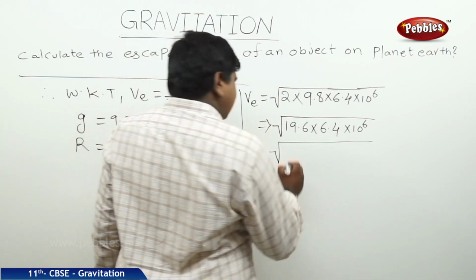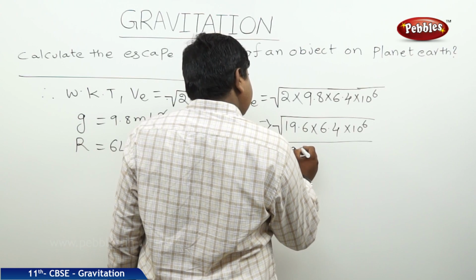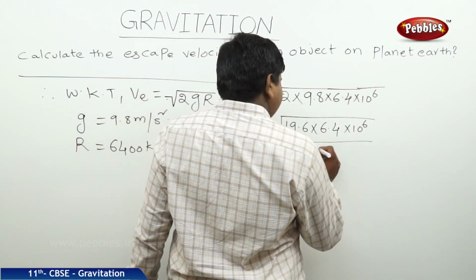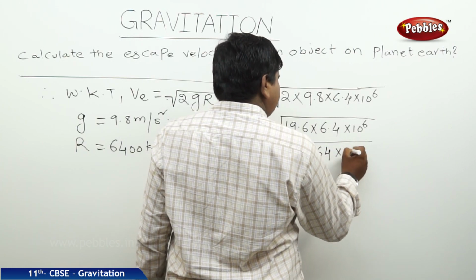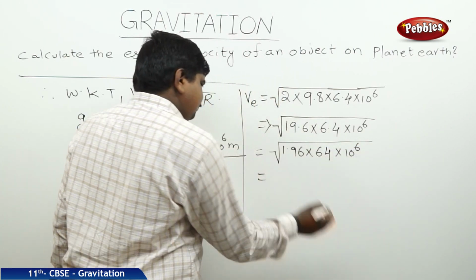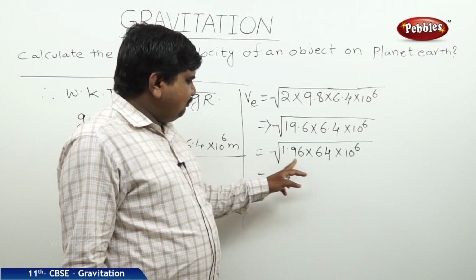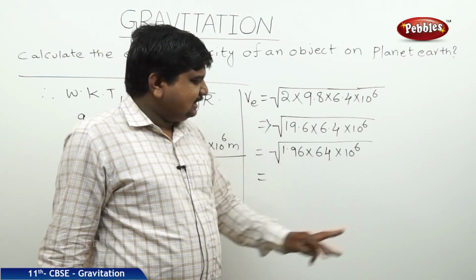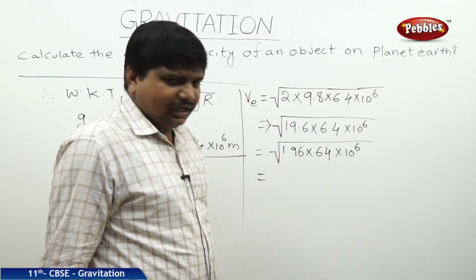We can write this one as 1.96 into 64 into 10 to the power of 6. Root of 1.96 is 1.4, root of 64 is 8, root of 10 power 6 is 10 cube.